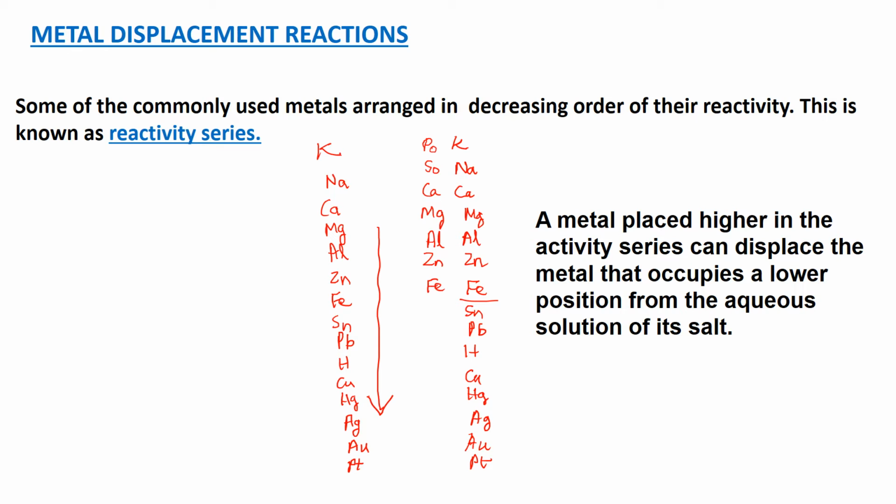Now you have to remember how many metals are below hydrogen. See, copper is below hydrogen, so copper cannot displace hydrogen from its salt solution. If any acid reacts with copper, copper cannot release hydrogen gas from that, because it is below. The metal which is below in the reactivity series cannot displace the metal which is above in the reactivity series. Only a more reactive metal can displace a less reactive metal. A less reactive metal cannot displace a more reactive metal.